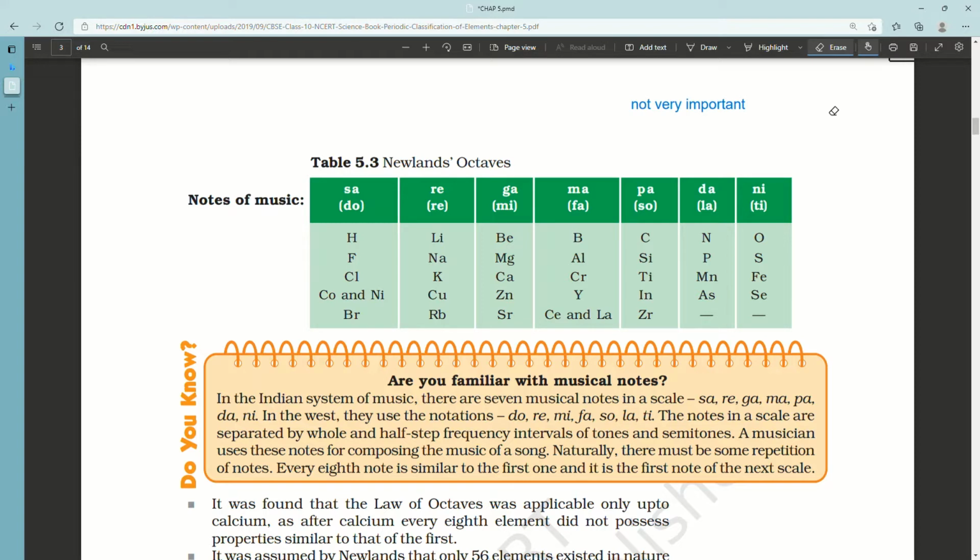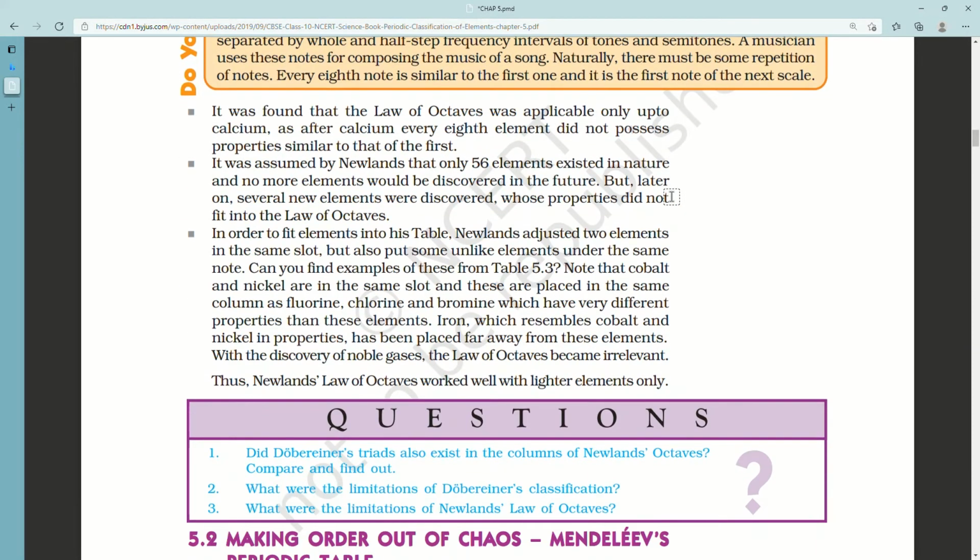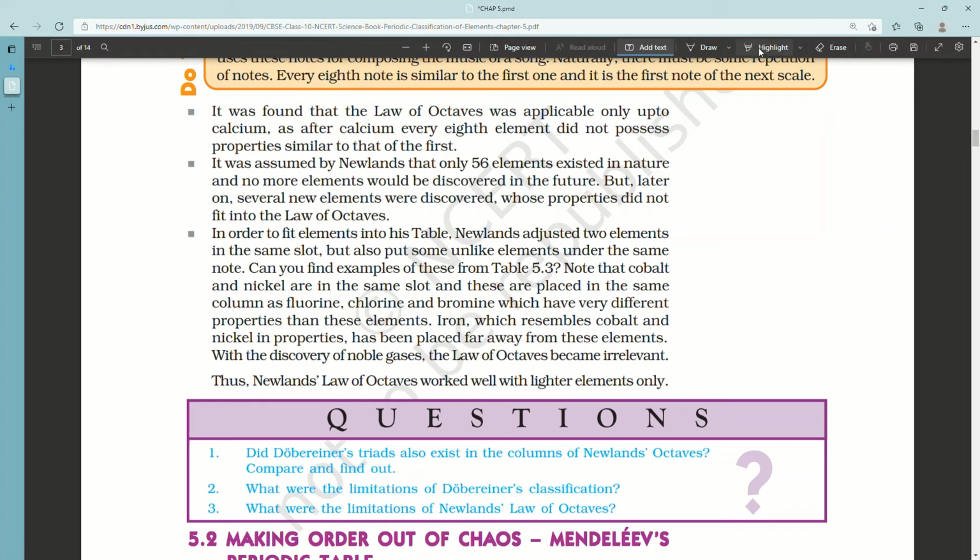It was found that the law of octaves was applicable only up to calcium, as after calcium every 8th element did not possess similar properties to that of the first. It was assumed by Newlands that only 56 elements existed in nature and no more elements would be discovered in the future. What an egoist! Only 56 elements, he just said it, like no more elements can possibly be discovered.